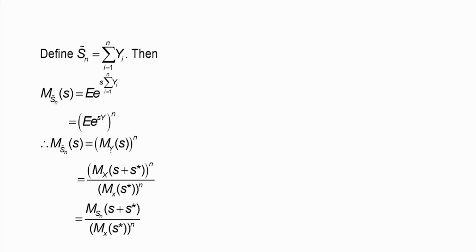And I know that the MGF of Sn tilde is Mx of (S plus S star) divided by Mx of S star, to the power n. And I also know that this quantity is the MGF of Sn.